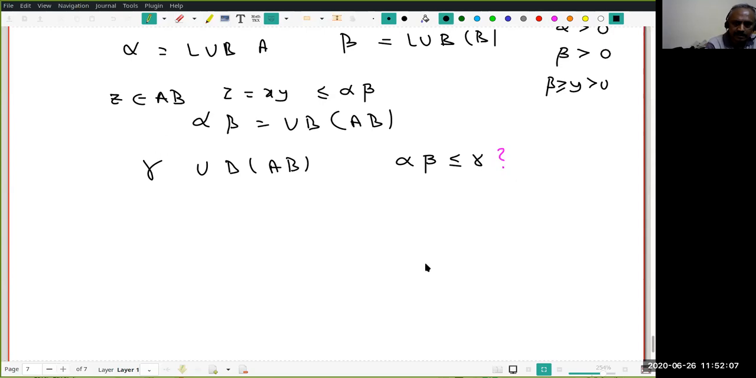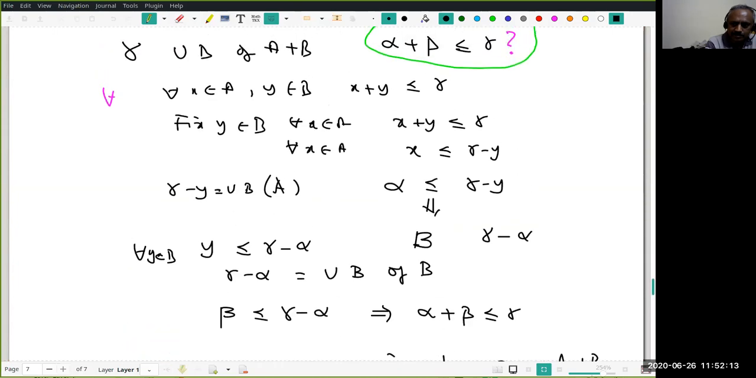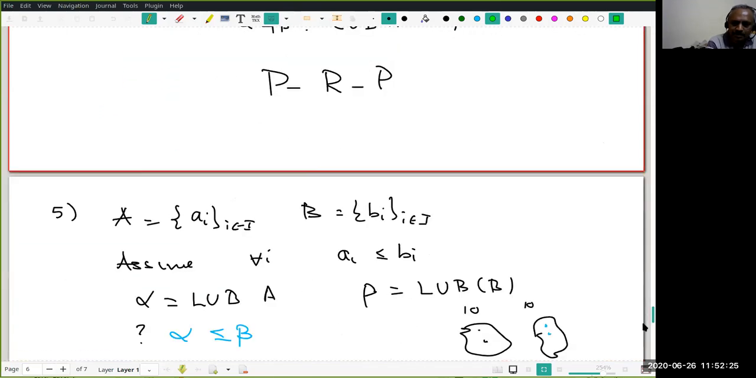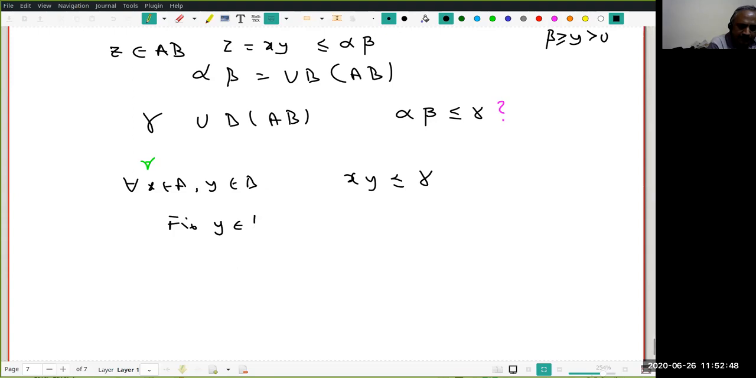The trick is, this is why I said there is also an epsilon version, but without epsilon, do you remember how I did that? I fixed a y and did something. This trick I'm going to use now. So for every x in A, y in B, what do I know? xy is less than or equal to gamma, because xy belongs to AB and gamma is an upper bound. Now fix y in B.